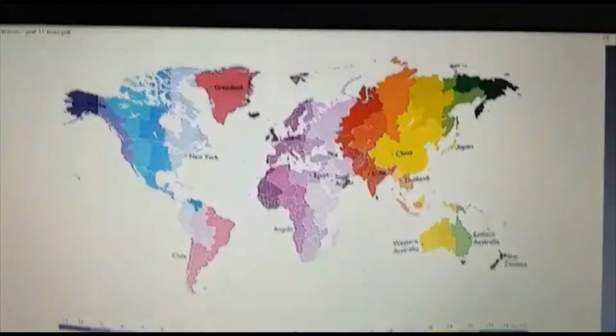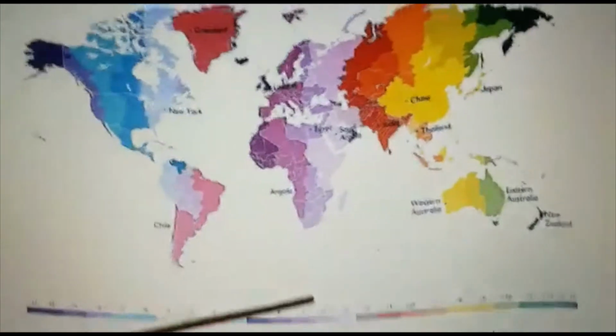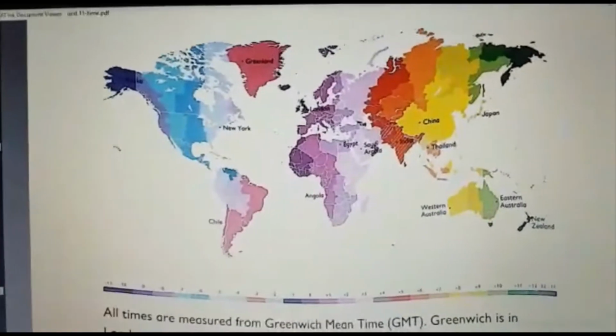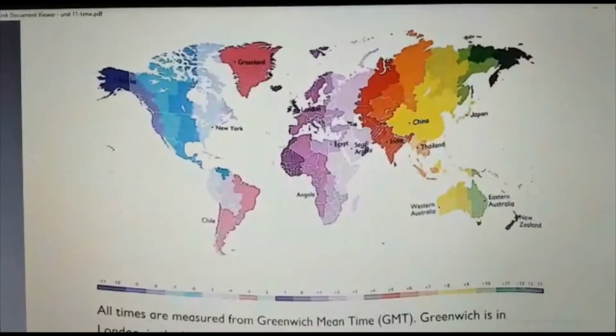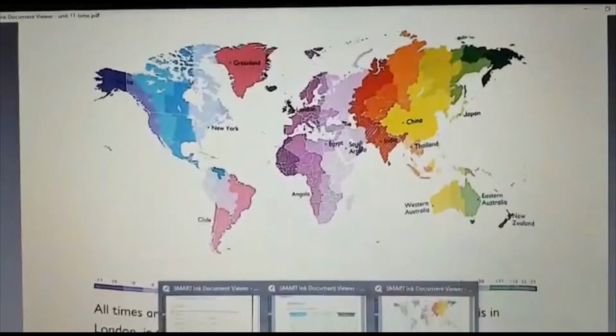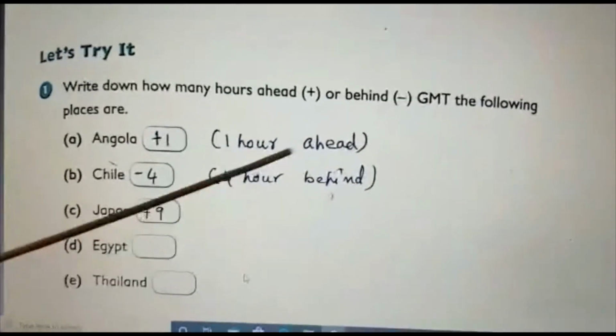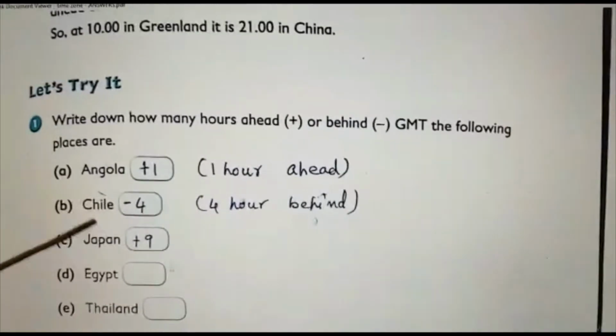So plus 1. What do you mean by plus 1? Plus 1 means 1 hour ahead. Plus 1 is always 1 hour ahead. So what is the question? We know it is 1 hour ahead. So Angola is +1, so 1 hour ahead. Okay. Then Chile. All the questions are the same way.